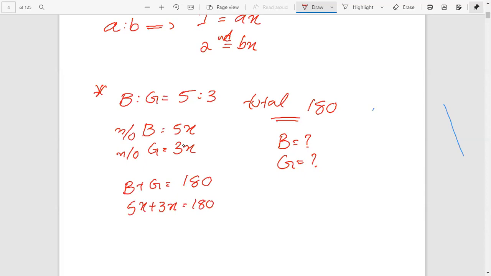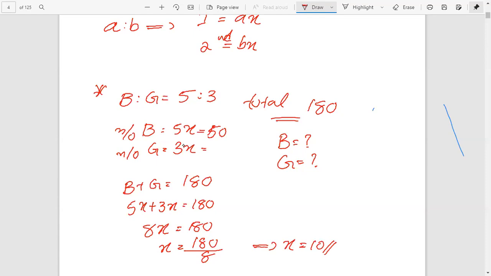That is 5x plus 3x, that's equal to 8x equal to 180. Therefore, x equal to 180 divided by 8. That is x equal to 10. Okay, therefore we can write that the number of boys 5x, that is 5 into 10, 50.